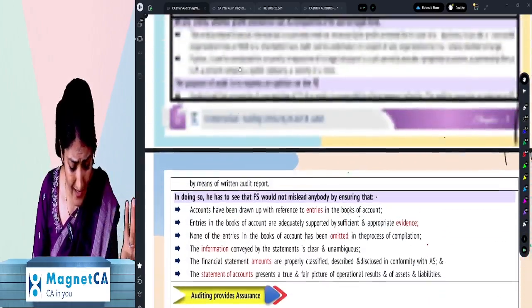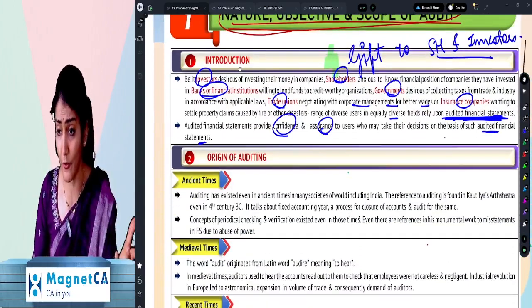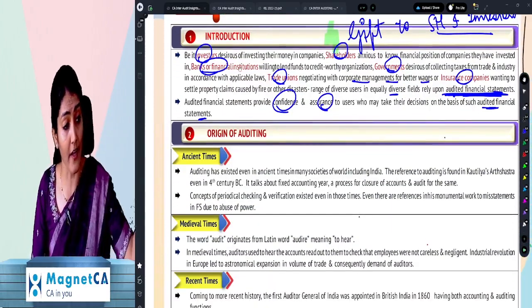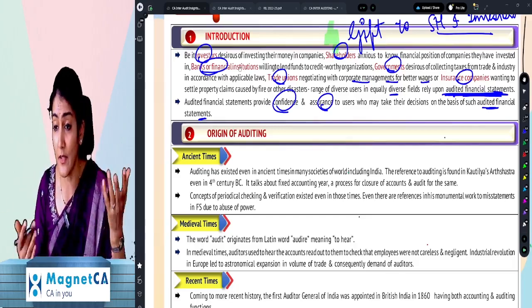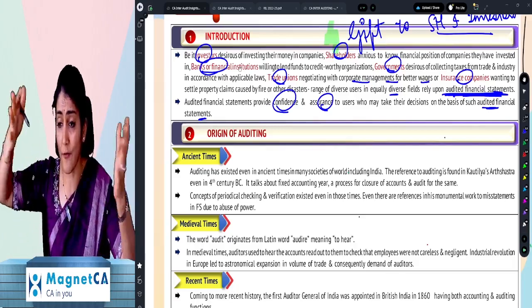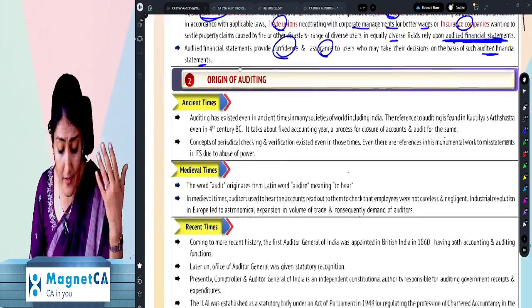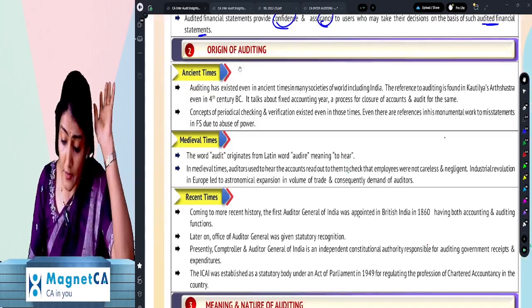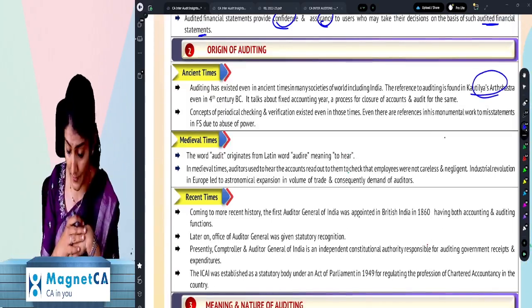Okay, then there is an introductory discussion over there regarding the origin of auditing, from where, like they say first there were dinosaurs, and then there were the Neanderthals and all of that, Homo sapiens and all of that, and then finally the human being got created. And similarly, from where did this concept of audit start, right? So it says it started right from the time of Kautilya's Arthashastra, right?